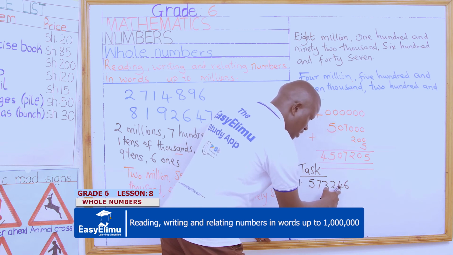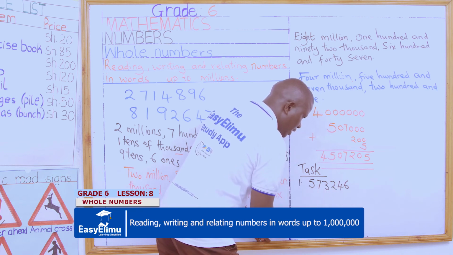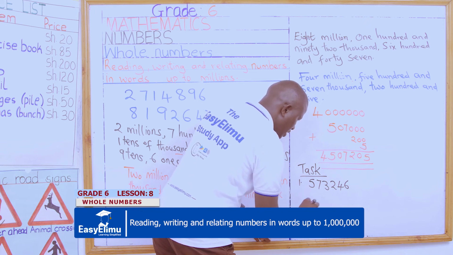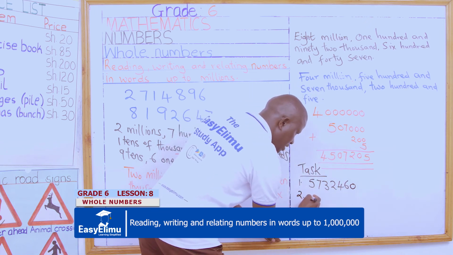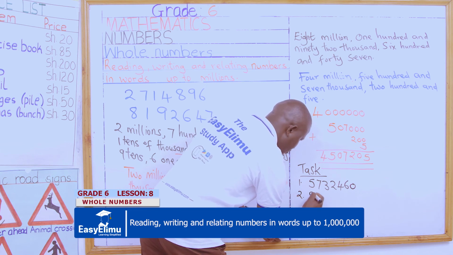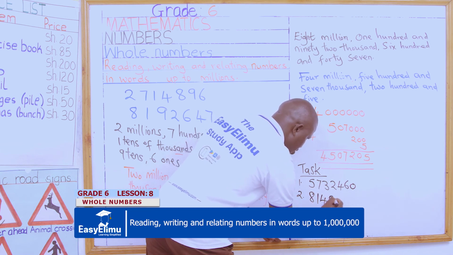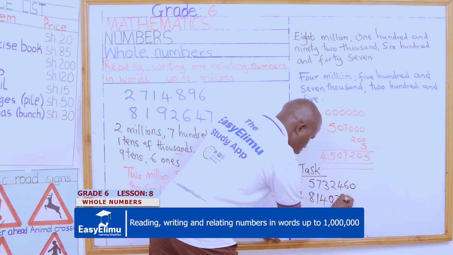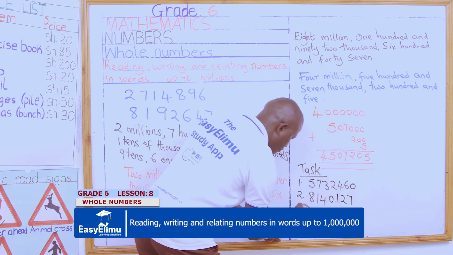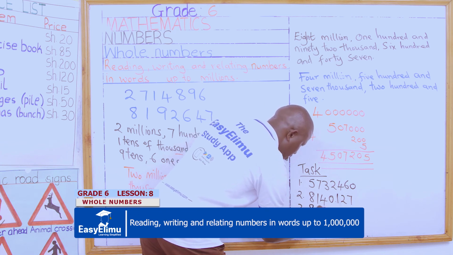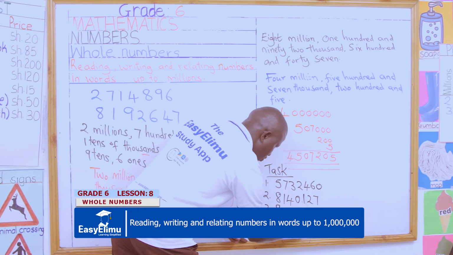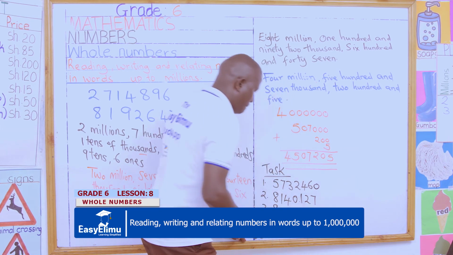The next one, number 2: 8, 1, 4, 0, 2, 0, 1, 2, 7. And finally, number 3 is 9, 1, 3, 7, 4, 2, and 6.